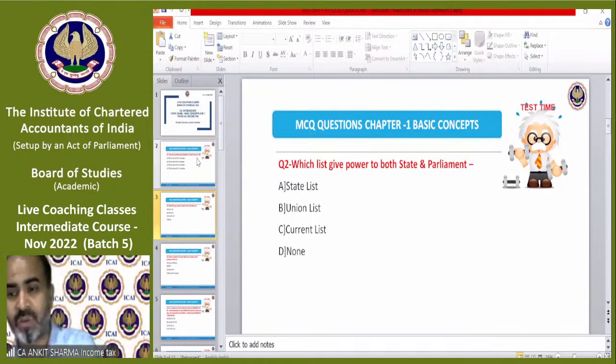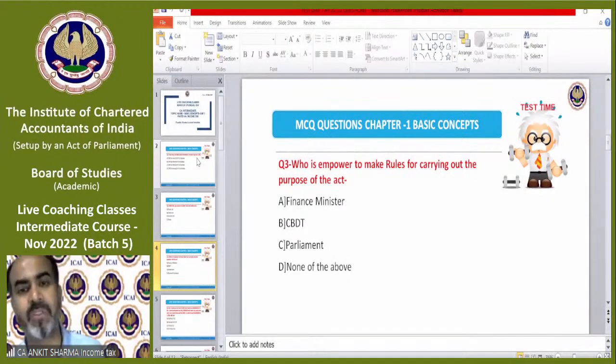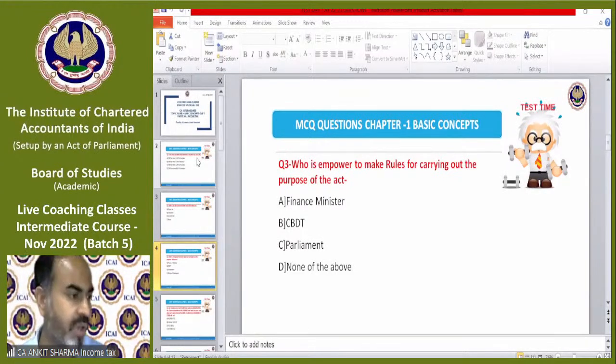Be careful. Question number 3: Who is empowered to make rules for carrying out the purpose of the act? I'll upload this MCQ with answers also tomorrow, so you can download it from the portal. Who is empowered to make rules for carrying out the purpose of the act? Of course, income tax that we are talking about.